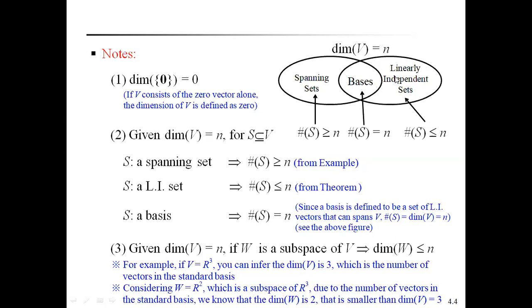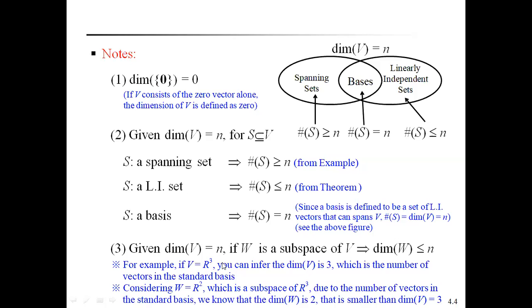So from the above figure, already explained, that can be represented like this. Given dimension of V equal to n, if W is a subspace of V, it implies the dimension of W is always less than or equal to n. This can be explained through an example.